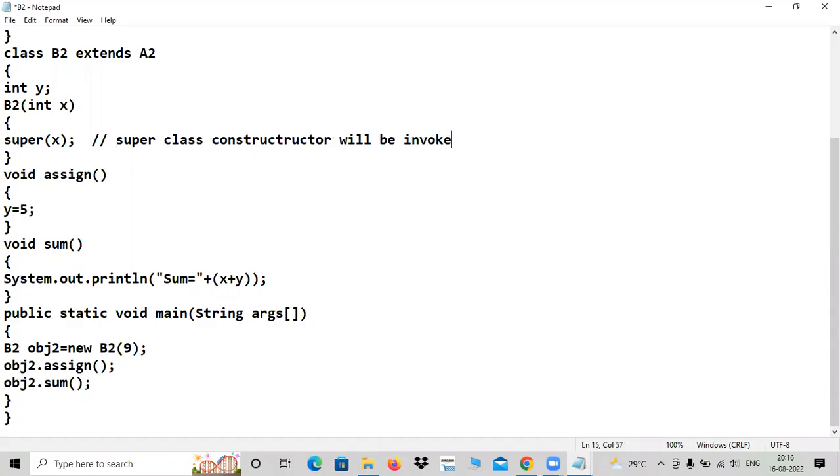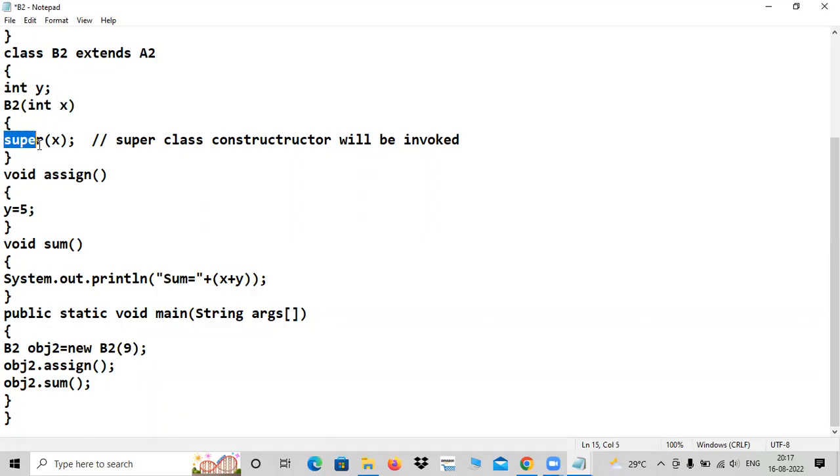Again, I will repeat this in abstract class also, don't worry. But now itself you can understand because I kept the program in a proper shape so that you can understand very easily. So very simple. Program execution starts from the main method. We have created an object for B2. Immediately the JVM will search for a constructor. Yes, the constructor is there, that too parameterized, and you are passing 9, and 9 is pushed into this x.